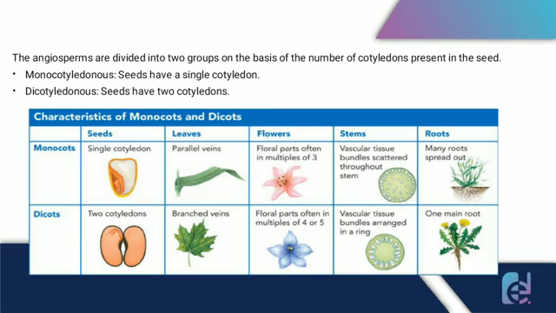And dicots have two cotyledons. They have branched venation, or reticulate venation, and their floral parts are generally pentamerous, or we can say the floral parts are in multiples of 4 or 5. You can see that the vascular tissue bundle is arranged in the form of a ring, and they have a tap root system.